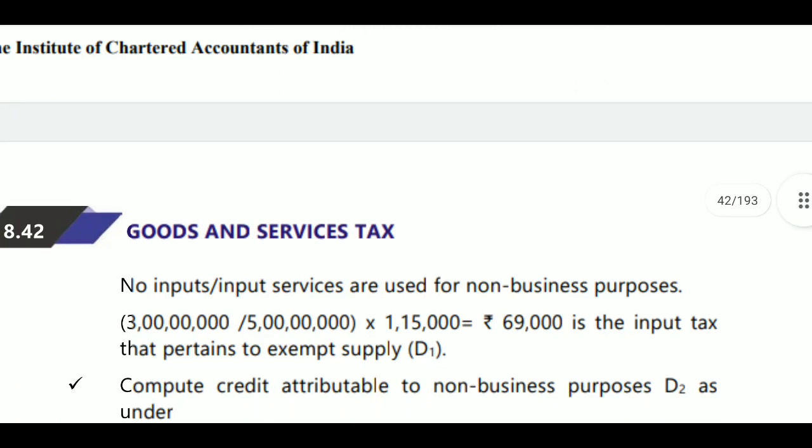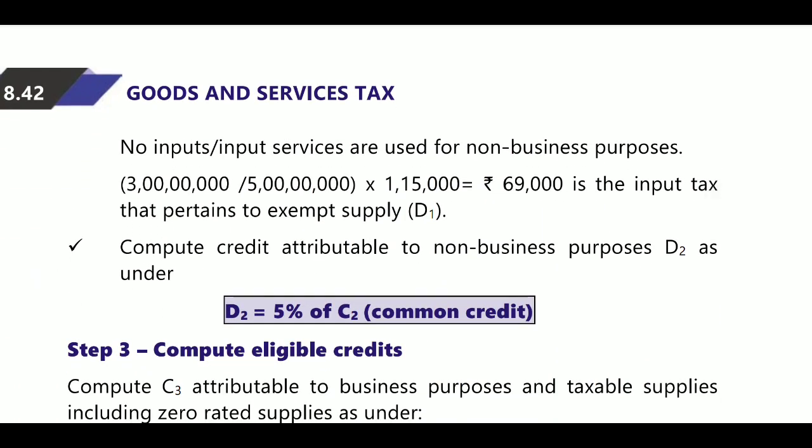No inputs or input services are used for business purposes. So 3 crores divided by 5 crores into 1,15,000, that is D1. D1 means what? That is E by F into C2. E by F means value of exempted supplies during the tax period, divided by total turnover of the state, into C2. We will get the D1.